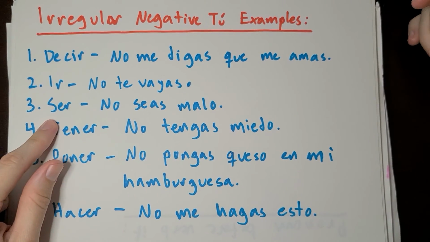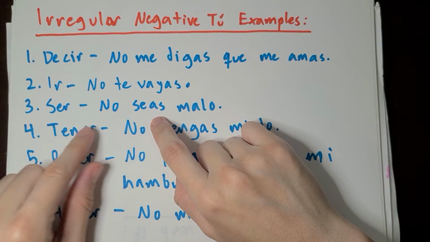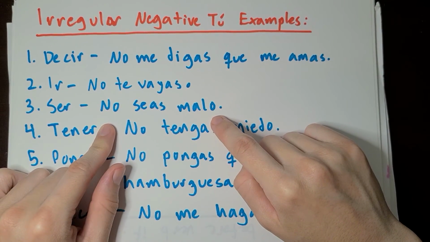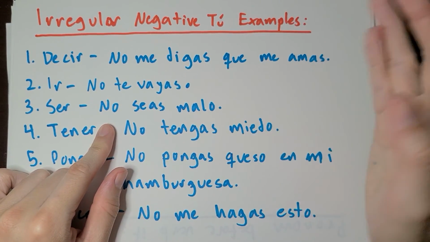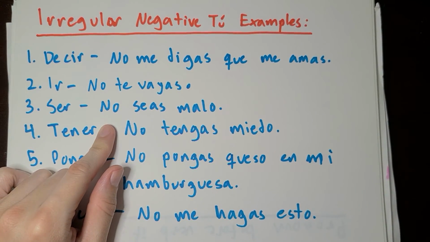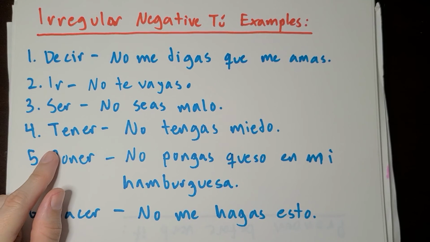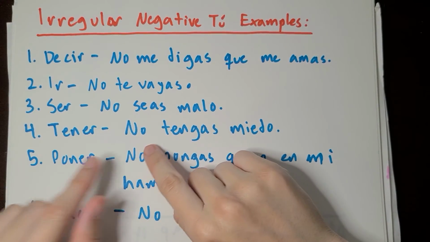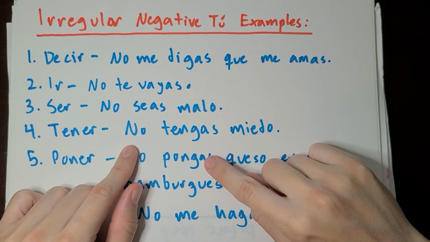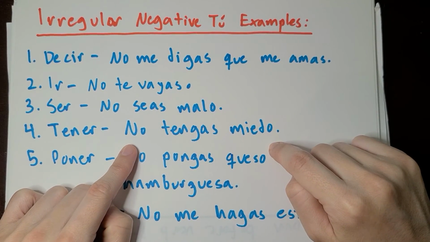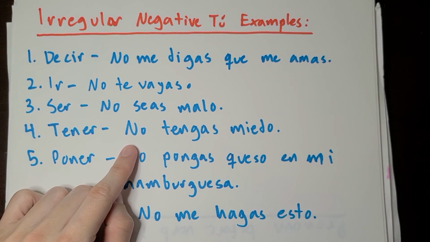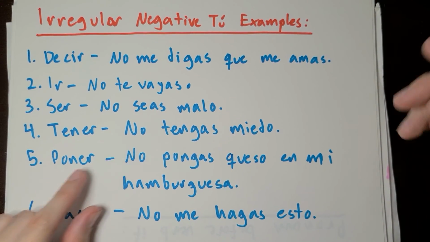So ser, we know it's going to become seas. We're going to start with a no. No seas malo. Don't be mean. Malo means bad. It can also mean mean. So no seas malo. So if your friend's making fun of your other friend, tell him no seas malo. Don't be mean. Tener, we know it's going to become tengas. No tengas miedo. Miedo means fear. So no tengas miedo means don't be afraid. This is also something you'll hear pretty commonly in songs, in TV shows, in books. Don't be afraid. No tengas miedo.